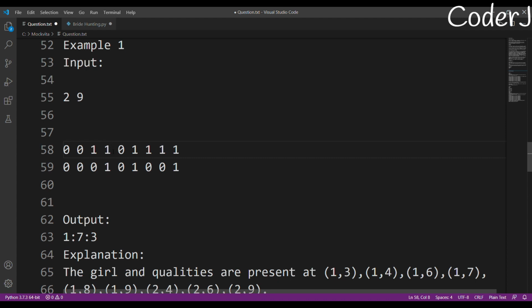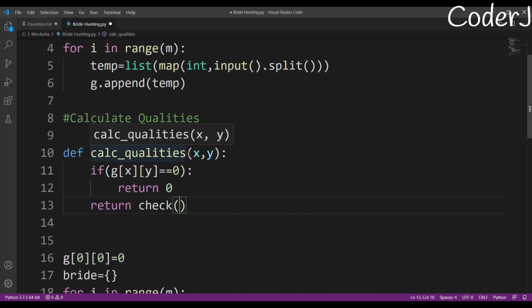But I need to check whether those 8 coordinates are eligible or not, because I can't simply get the value from x minus 1, y minus 1. Why? Because that will give me a bound error. So I'll check all the neighbors and add their value.